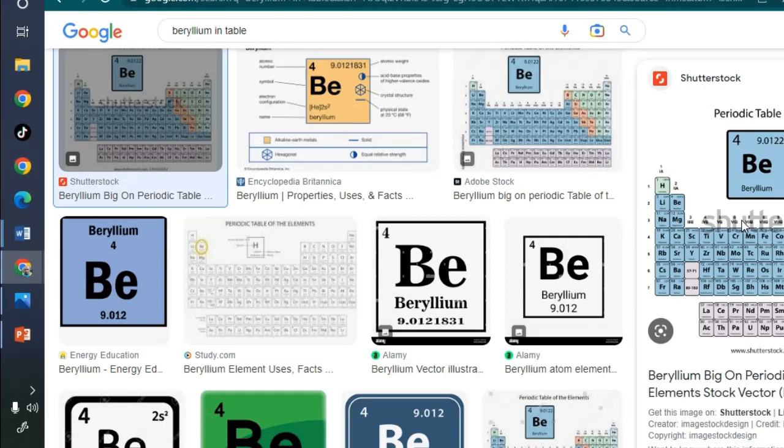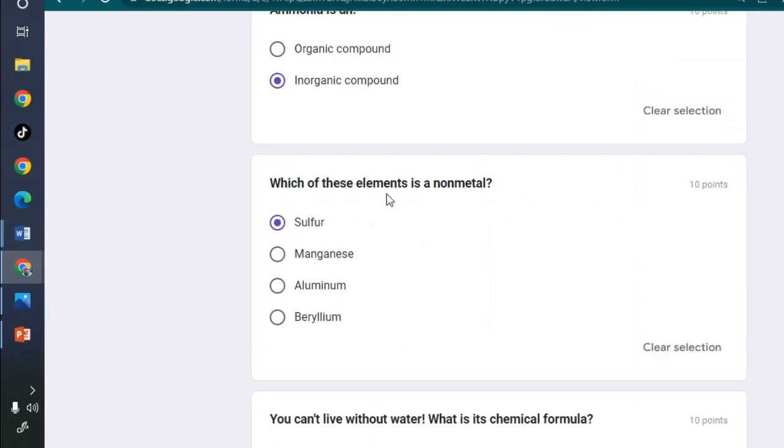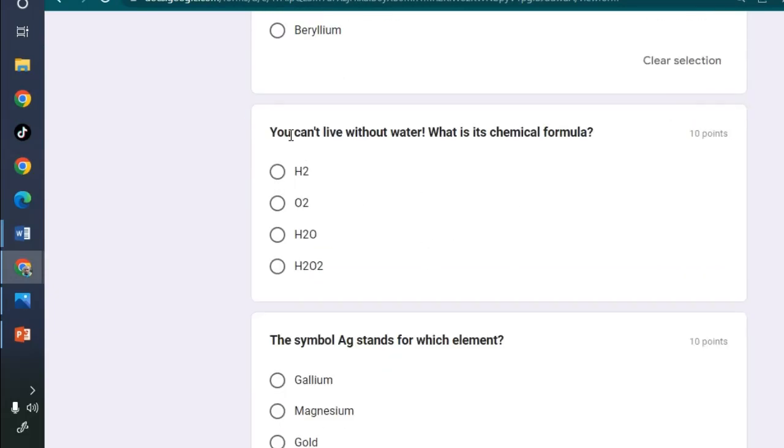Yet those that are in between, maybe let's call that color pink, all those like boron, silicon, those elements behave both as metals or non-metals. Okay, so I hope today you have learned something. So of all, non-metal is sulfur, manganese, aluminium and beryllium are metals. We go to the next question.